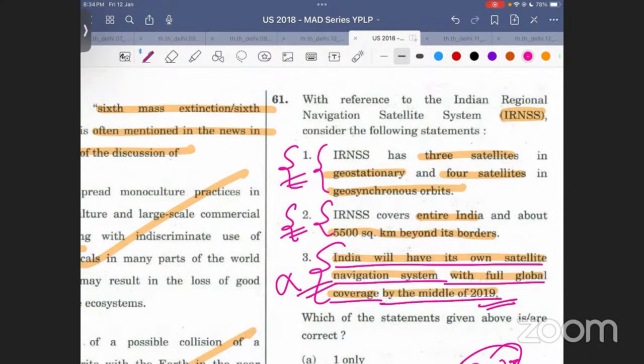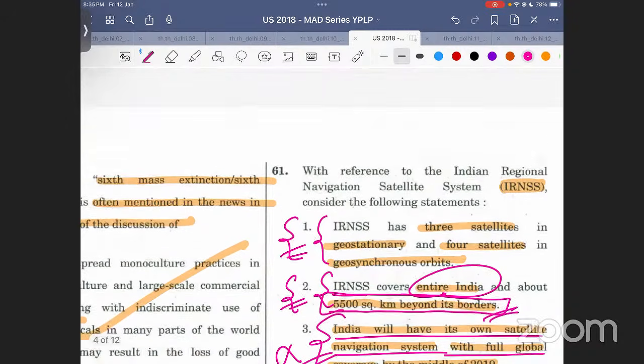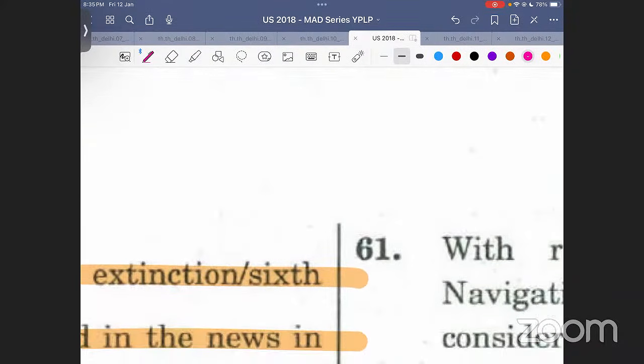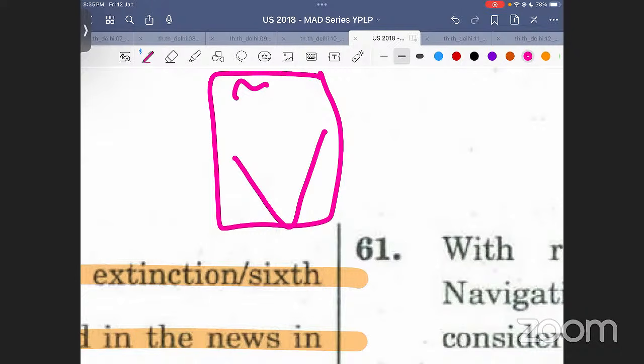Now you have to see that. Now you have to use your understanding here. IRNSS covers entire India and 5500 square kilometer beyond its border. यही this is where you have to understand. ये इंडिया, ठीक है, इतना तो कवर कर ही रहा है. Now 5500 square kilometer beyond India.